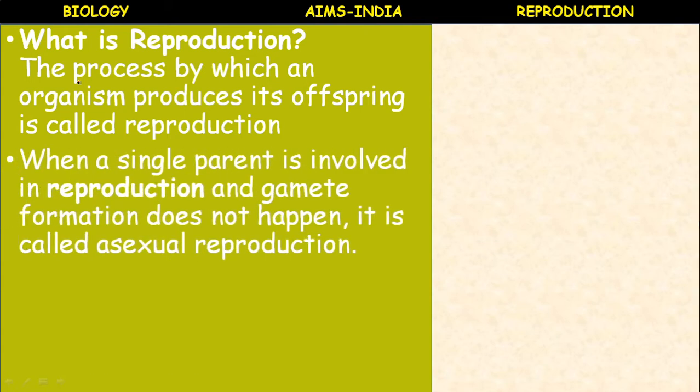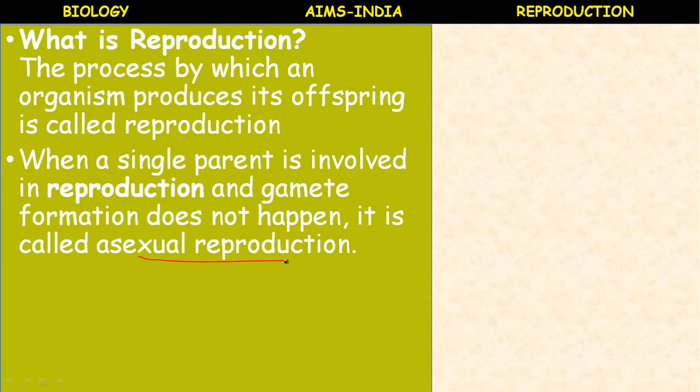There are two types of reproduction basically. The first one is asexual reproduction.